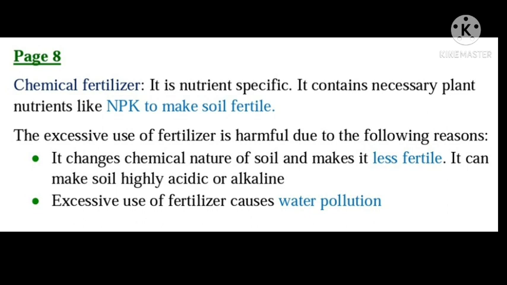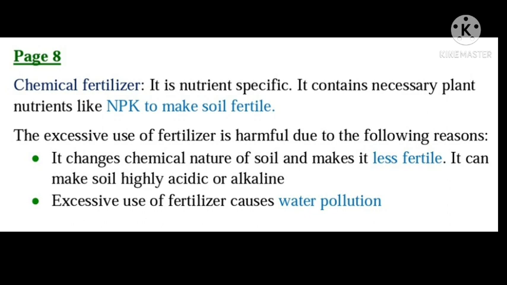Manure doesn't supply all these important nutrients like NPK, nitrogen, phosphorus and potassium, so in order to add these materials, chemical fertilizer is added. Why? Because chemical fertilizer is rich in nitrogen, phosphorus and potassium. That is why chemical fertilizer is used in the fields. Chemical fertilizer is rich in a particular plant nutrient, as I just told you.